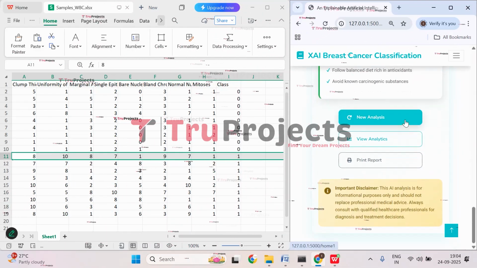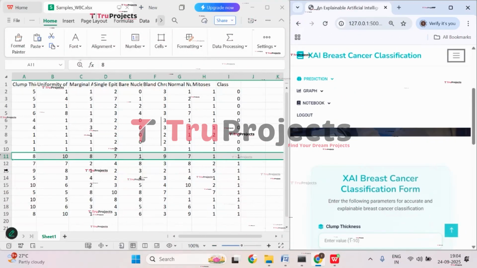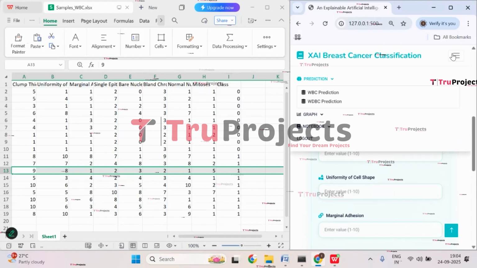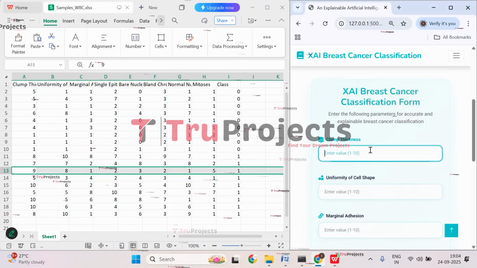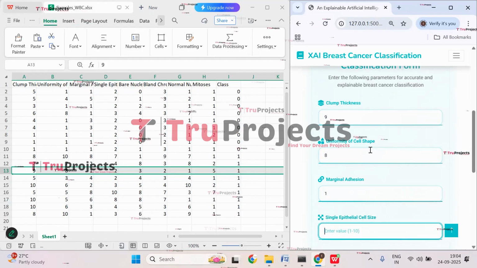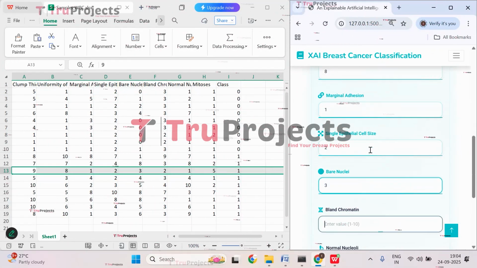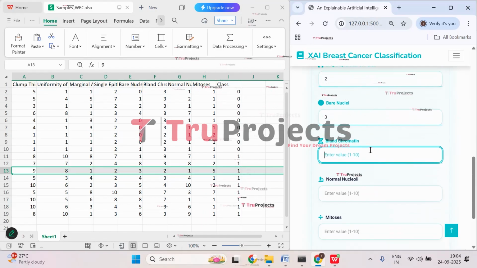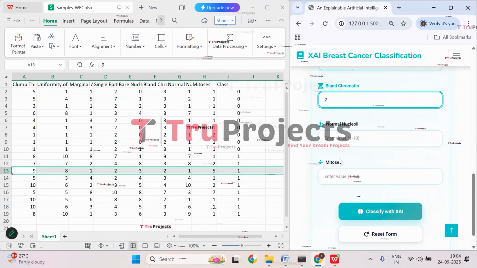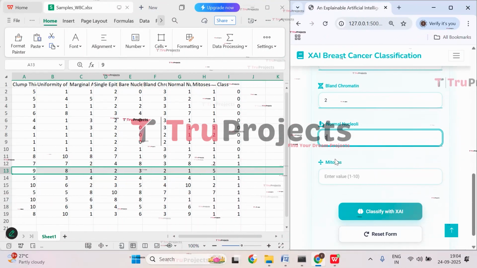Now click on new analysis. Let's do analysis with this case where clump thickness is 9, uniformity of cell shape is 8, marginal adhesion is 1, 2 is the single epithelial cell size, bare nuclei is 3, bland chromatin is 2, and here we have normal nucleoli, it is 1.